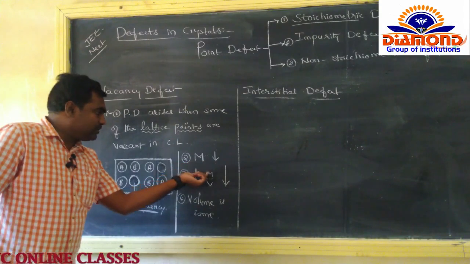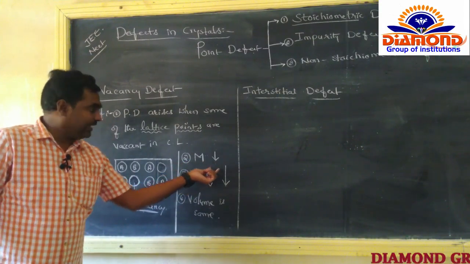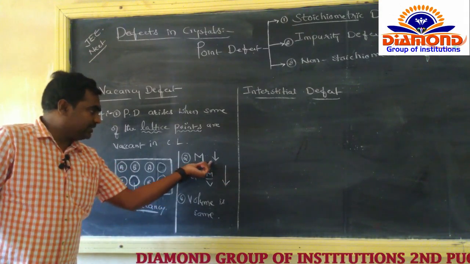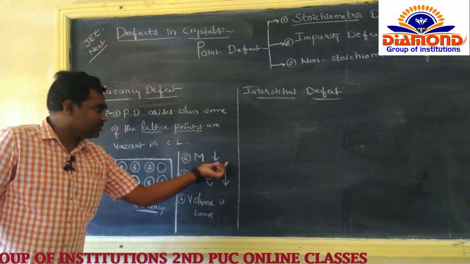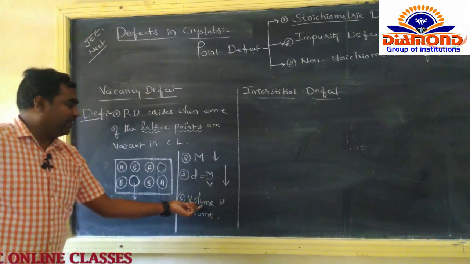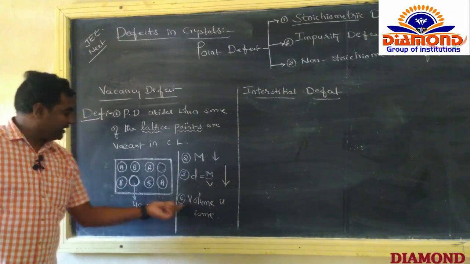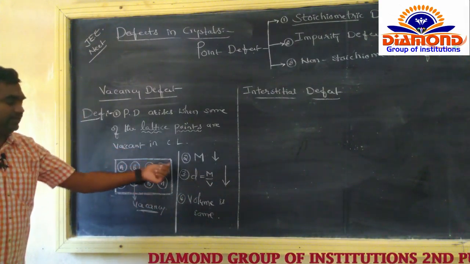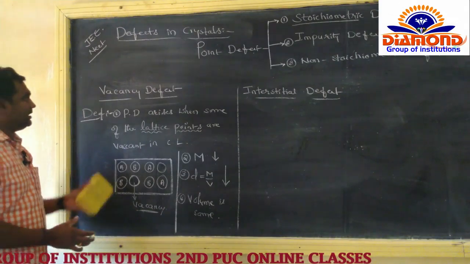Now here, by the missing of the atoms from the crystal lattice, the mass decreases obviously. As the mass decreases, automatically the density also decreases. So mass decreases, at the same time density also decreases, but the value is going to be same. So here is the vacancy defect.